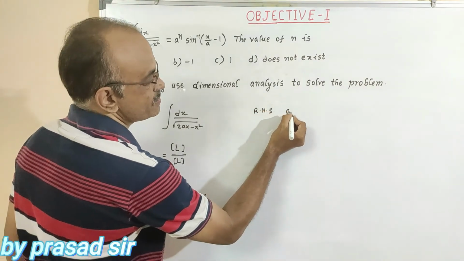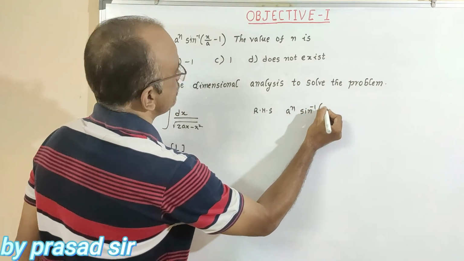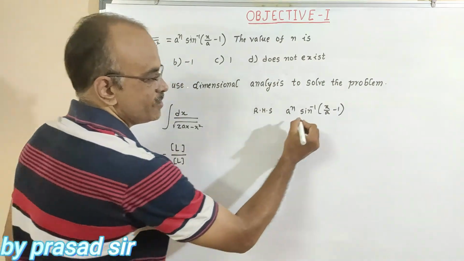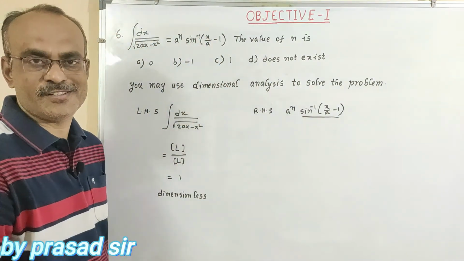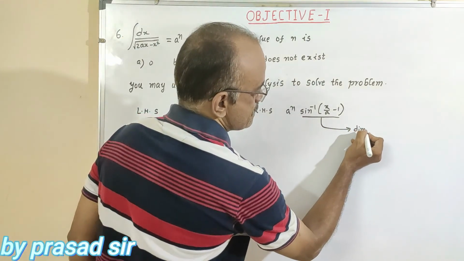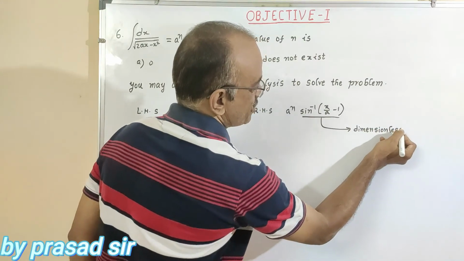In RHS, a to the power of n sin inverse of x by a minus 1. It is a trigonometric function, and a trigonometric function is dimensionless. So this one is dimensionless.